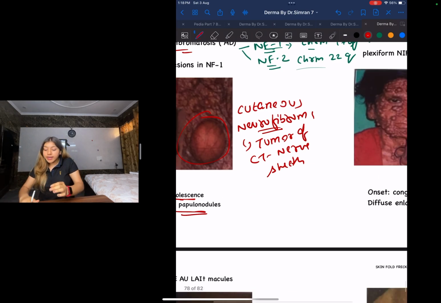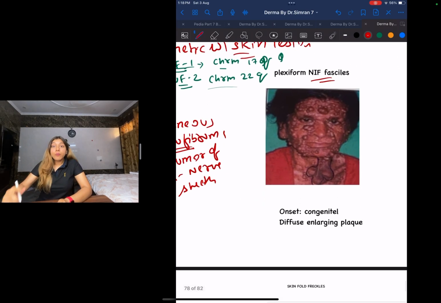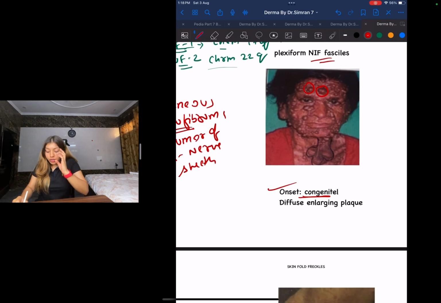On the other hand, this is your plexiform neurofibroma. You can see multiple lesions. When does the onset take place? The onset is congenital, meaning it is from childhood, from birth.